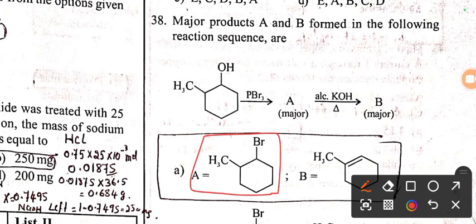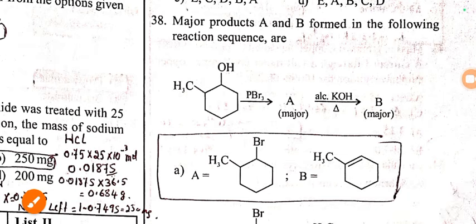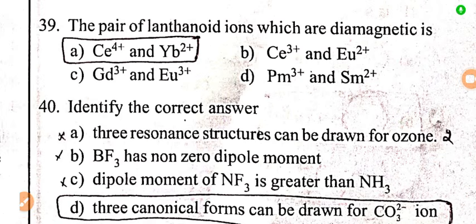Now this A, on treatment with alcoholic KOH, undergoes dehydrohalogenation. So beta elimination: Br leaves from this carbon and from the adjacent carbon atom one hydrogen is released, and there is a formation of a double bond between alpha and beta carbon. So B is this cyclohexene structure with methyl group. So option A is the right answer for this conversion reaction.